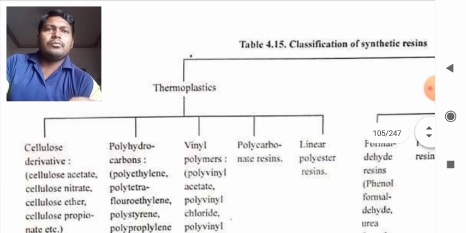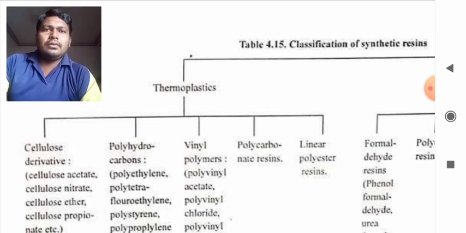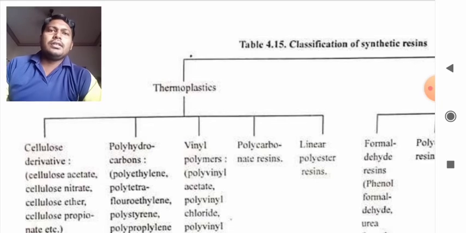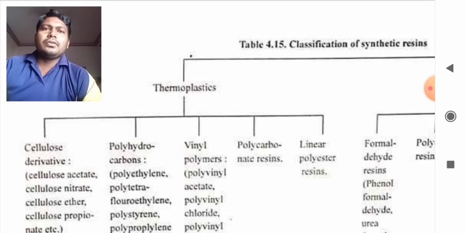So these are thermoplastics. What are the different types of thermoplastics? They are cellulose derivatives: cellulose acetate, cellulose nitrate, cellulose ether, cellulose propionate. The second type of thermoplastics are polyhydrocarbons. These are polyethylene, polytetrafluoroethylene, polystyrene, polypropylene.